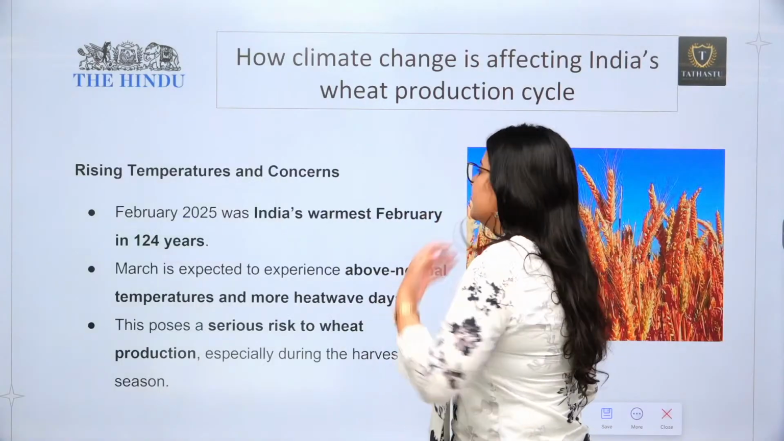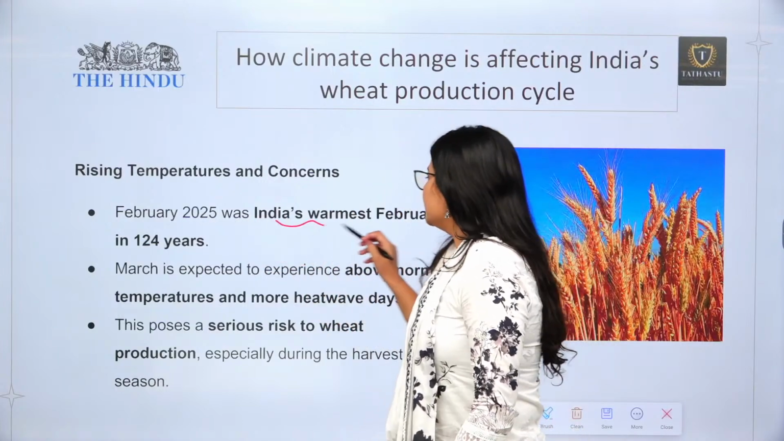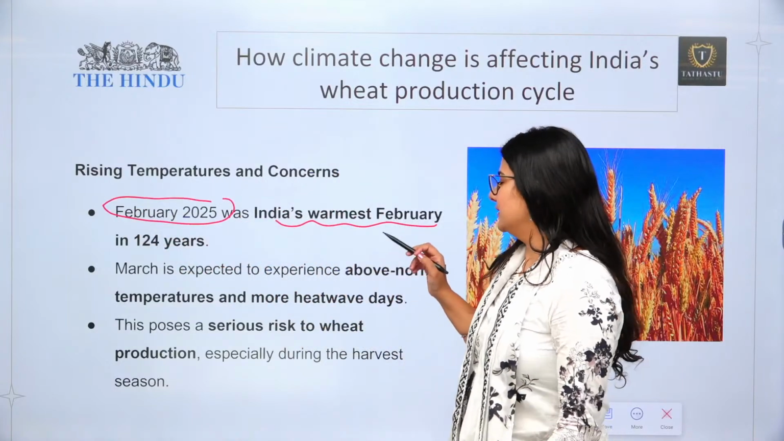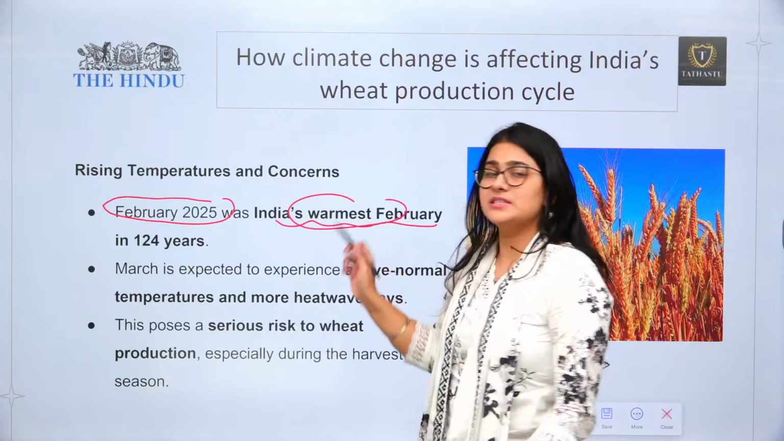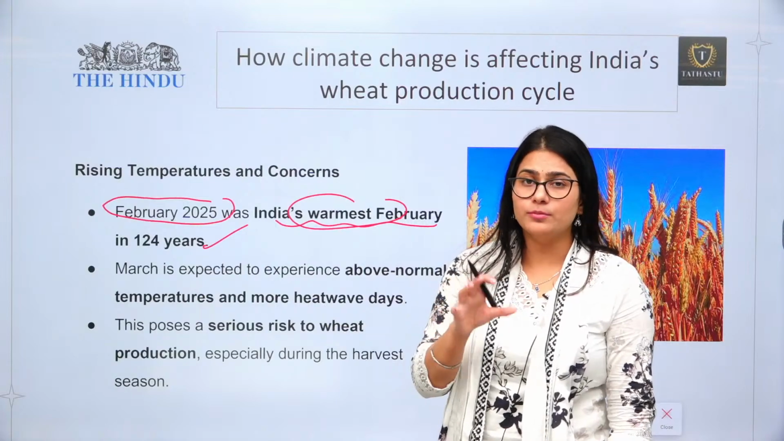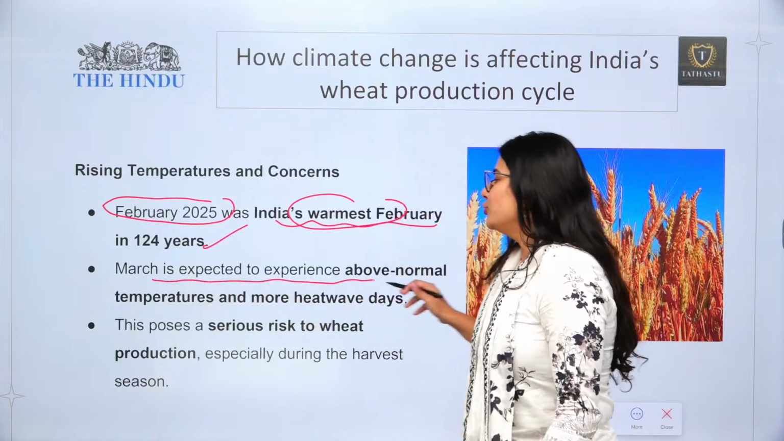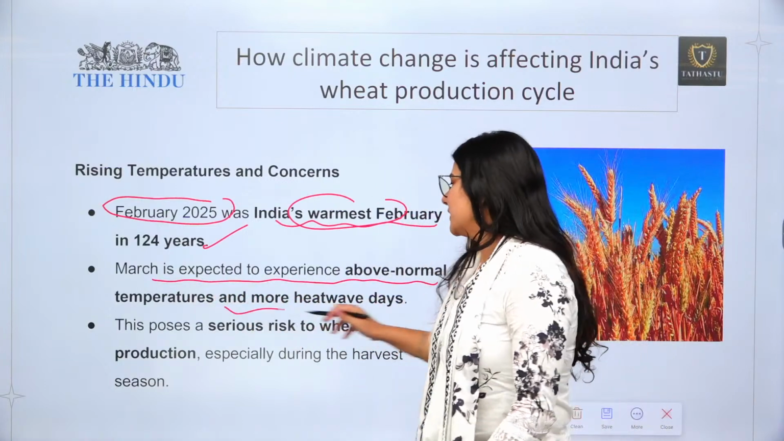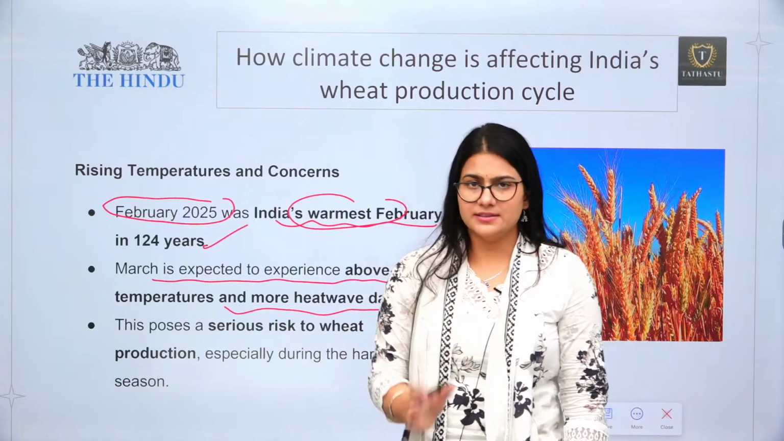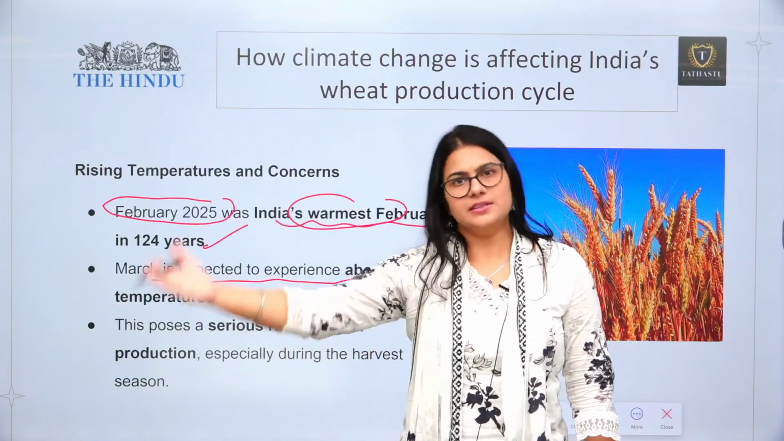Now, rising temperature and concerns. What are the concerns? India's last month, February 2025, was actually the warmest February in the last 124 years. So this time the summers are going to be warmer. March is expected to experience above normal temperatures and more heat wave days. If there are going to be so many heat waves, we all know that next month is the time we are going to harvest our wheat. Next month is the wheat harvest month.